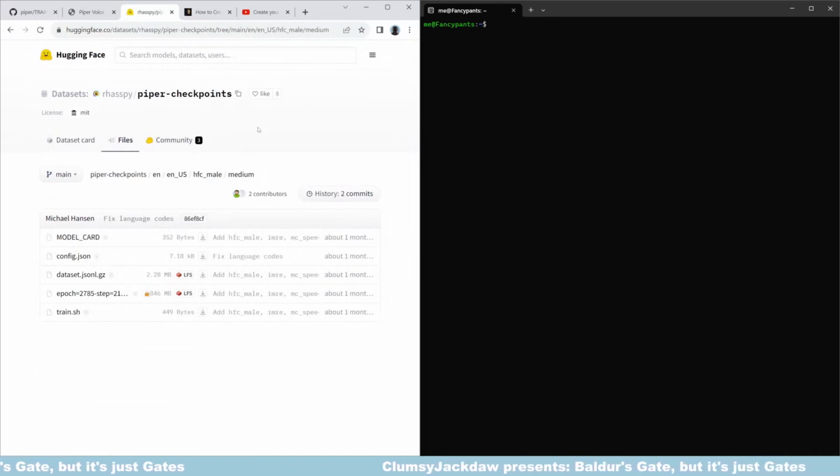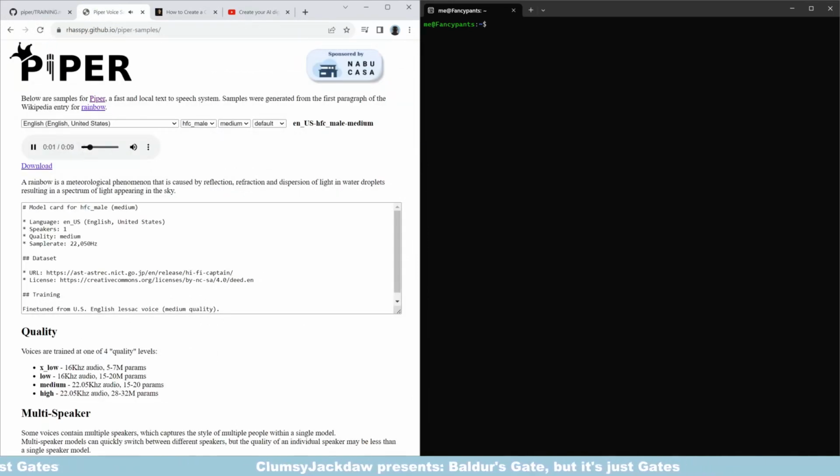A rainbow is a meteorological phenomenon that is caused by reflection, refraction, and dispersion of light in water droplets, resulting in a spectrum of light appearing in the sky.